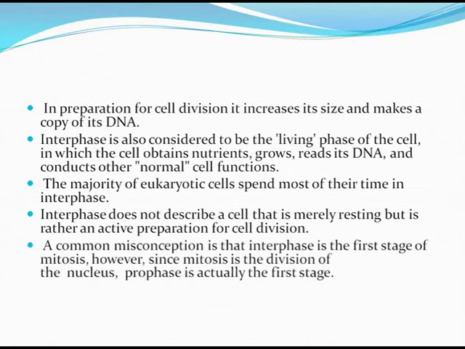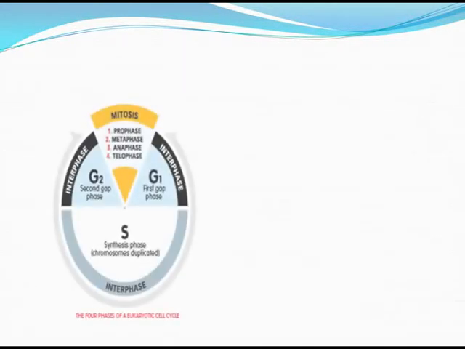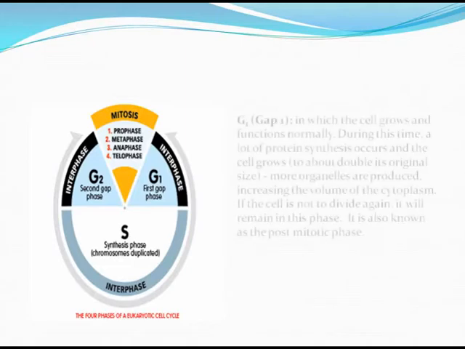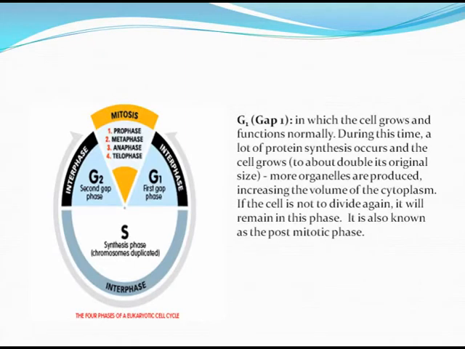A common misconception is that interphase is the first stage of mitosis. However, since mitosis is the division of the nucleus, prophase is actually the first stage. Here we can see four phases of a eukaryotic cell cycle. We have already discussed that the interphase has the G1, the S and the G2 phases prior to the beginning of the mitosis. What happens in the G1 phase?